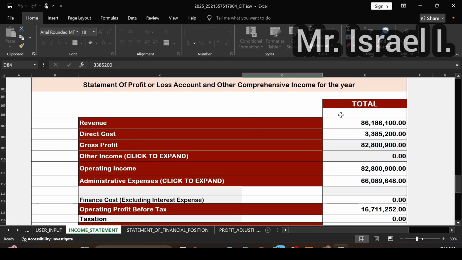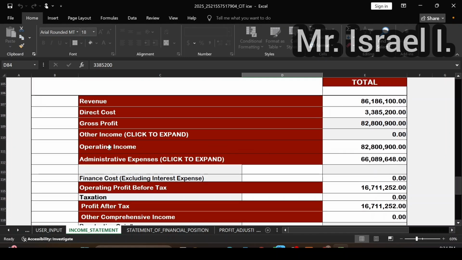Then you come here. You see this is the summary of the statement of profit and loss. Other income: this NGO doesn't have other income. They don't have any other source of income because there's no other income there. Yeah, our operating income and everything.